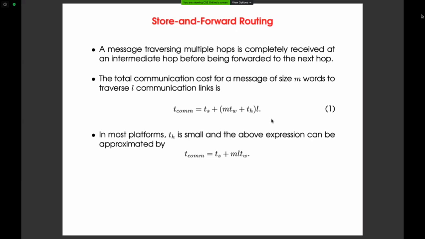In some cases there is no stoppage in the middle, only source to destination. So we can assume that TH equals 0. In this context, the total communication cost will be TS plus M into TW. This topic we'll discuss tomorrow in Friday's class. Till then.